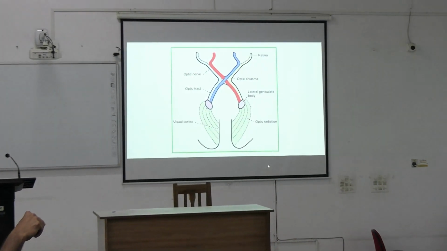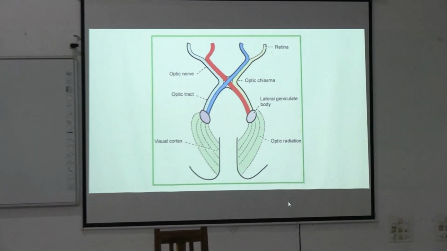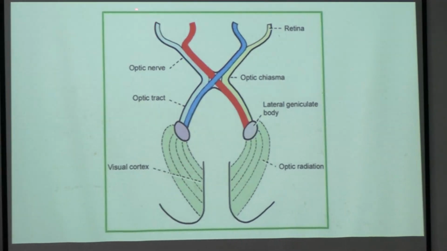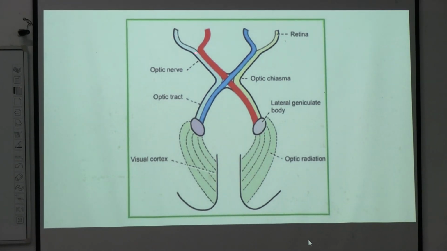So first, observe that the nerve fibers are separated. The nerve fibers coming from the nasal half of the retina are located medially, and the nerve fibers coming from the temporal side of the retina are located laterally. Clear? And this is the optic nerve, which is the collection of nerve fibers coming from the temporal half of the retina and the nasal half of the retina.